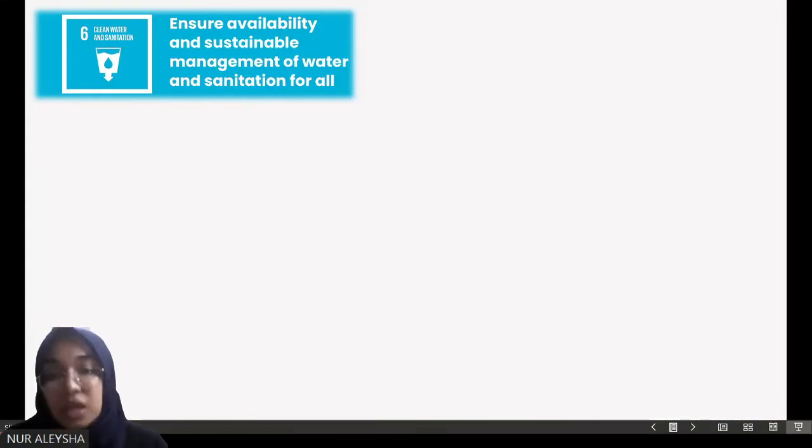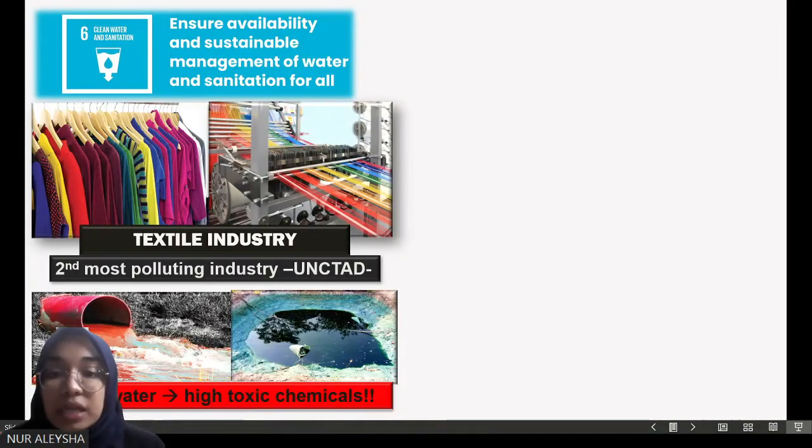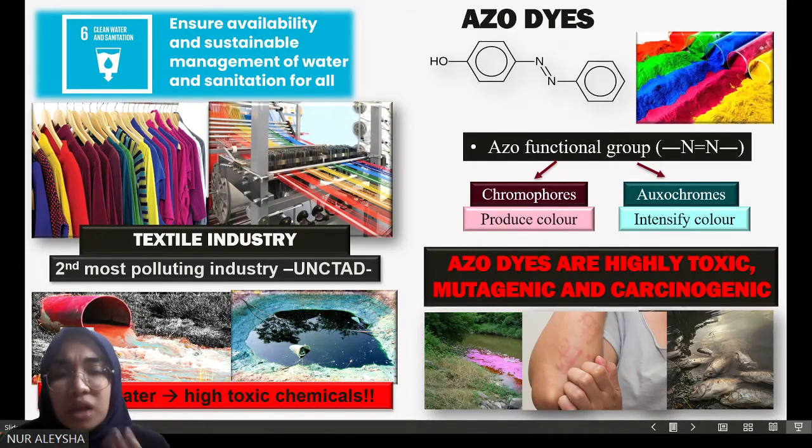specifically in the textile industry. This is because it has been considered the second most polluting industry due to the improper disposal of wastewater that contains highly toxic chemicals, especially azo dyes. Even though we know the azo dyes give high intensity color to the fabric that we use every day, they are actually highly toxic to human beings and aquatic life. So let's have a quick discussion about the performance of high entropy alloys in this application.